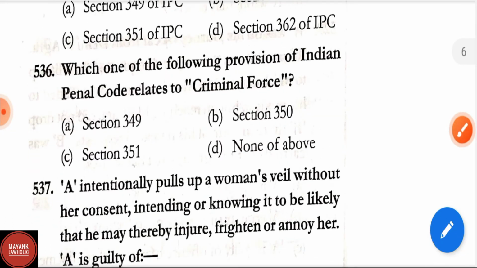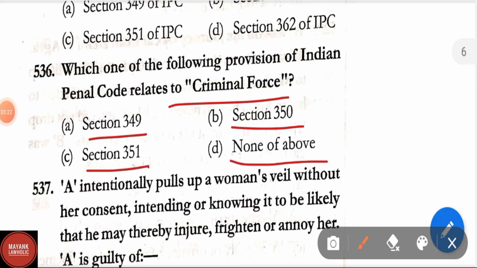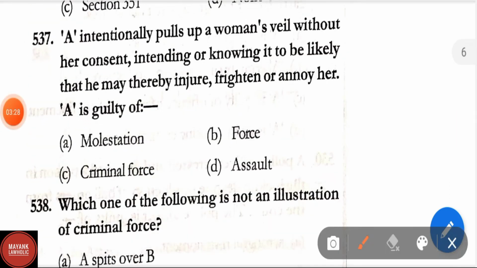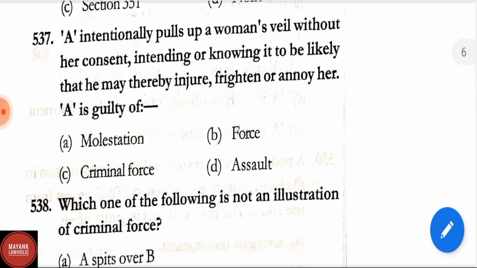Question number 536. Which one of the following provisions of IPC relates to criminal force? Section 349, section 350, section 351, none of the above. Correct answer is option B, that is section 350. Question number 537. A intentionally pulls up a woman's veil without her consent, intending or knowing it to be likely that he may thereby injure, frighten or annoy her. A is guilty of molestation, criminal force, assault. Correct answer is option C, that is criminal force.